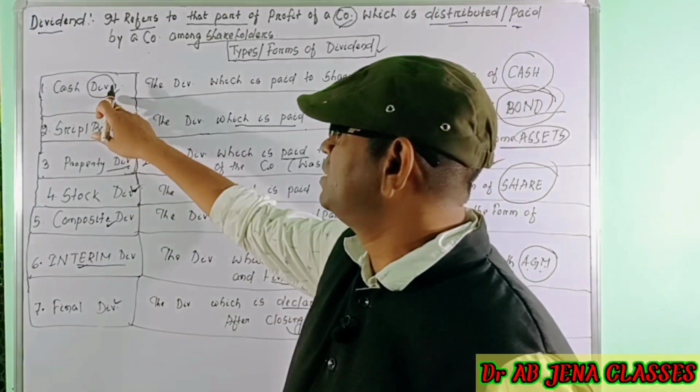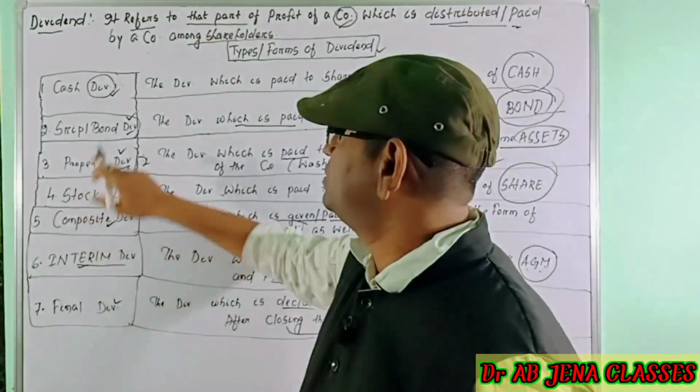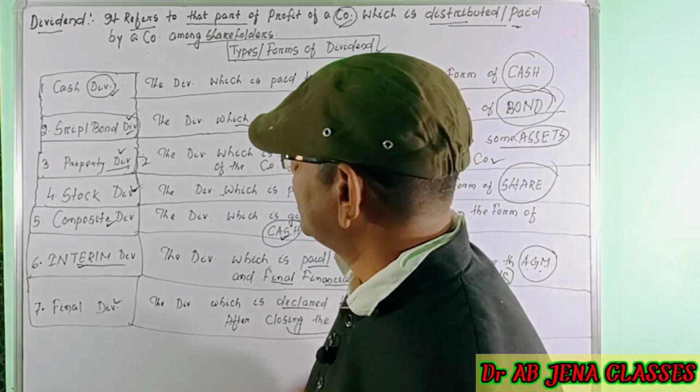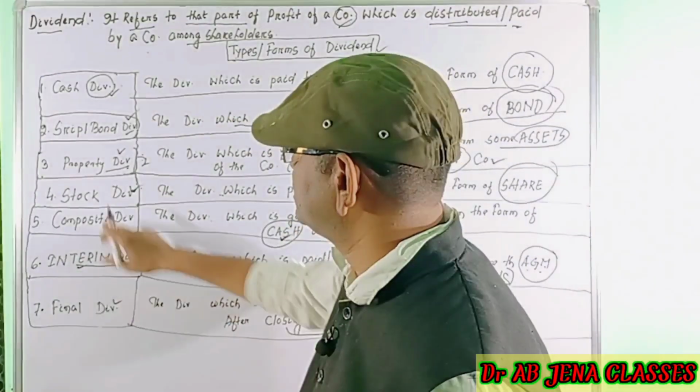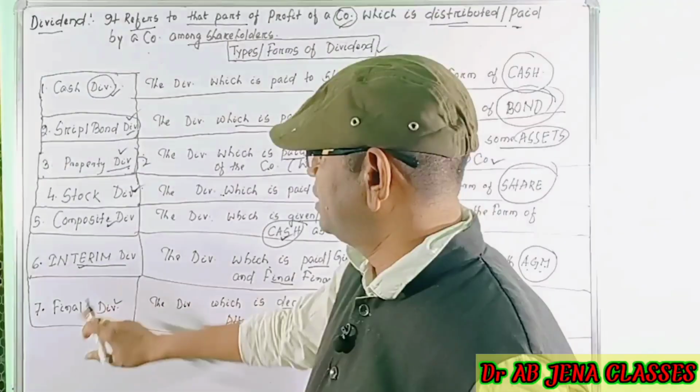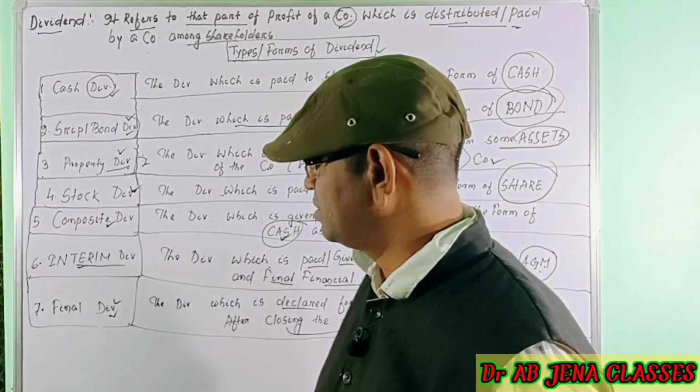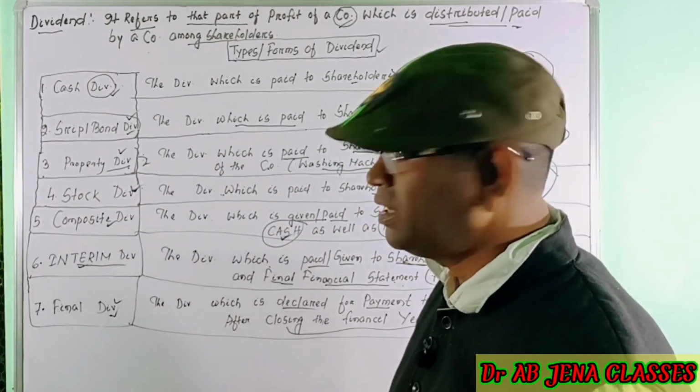Once again I am repeating: the first one is cash dividend, the second one is scrip dividend, the third one is property dividend, the next one is stock dividend, and so on. Last but not the least is the final dividend.